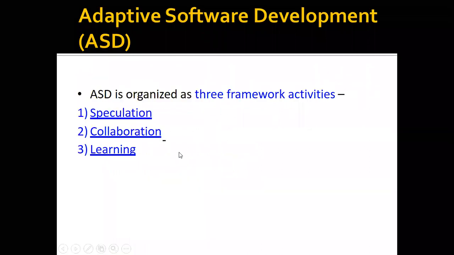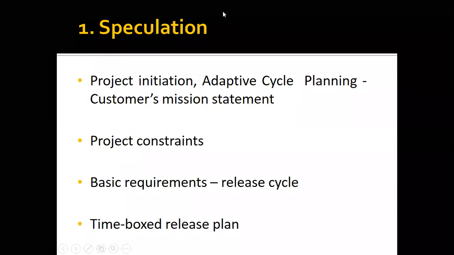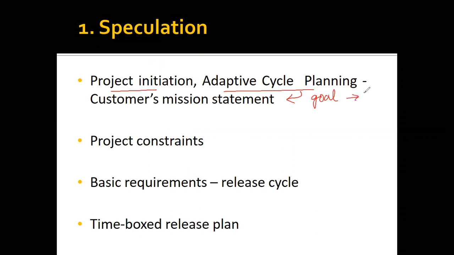You've seen the three framework activities, or three steps within the adaptive software development, that is speculation, collaboration, and learning. The first step is speculation. Speculation is where you're inspecting everything. Within the speculation phase, you're going to start with the project initiation. Within the project initiation, you're going to start with the adaptive cycle planning, where you're going to take the customer's mission statement. That is, what is the goal, and what needs to be developed? You're going to identify that within the first phase, the speculation phase.